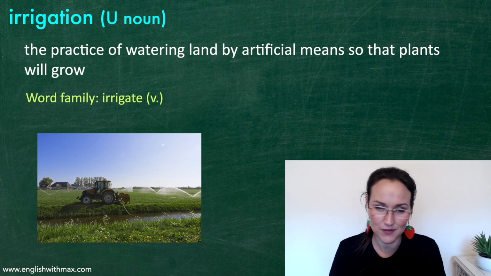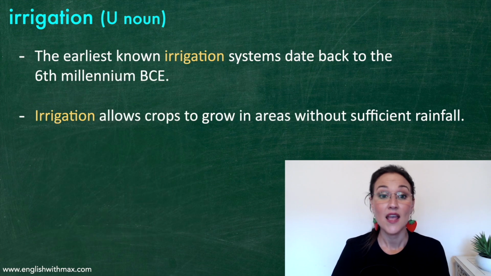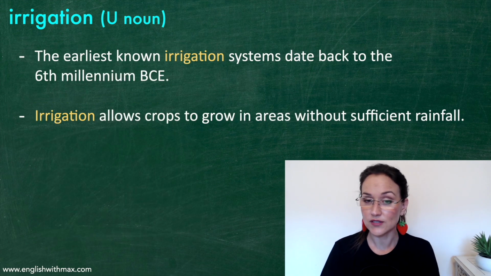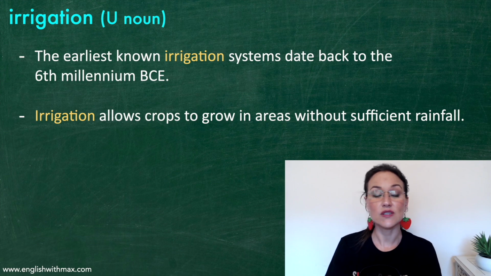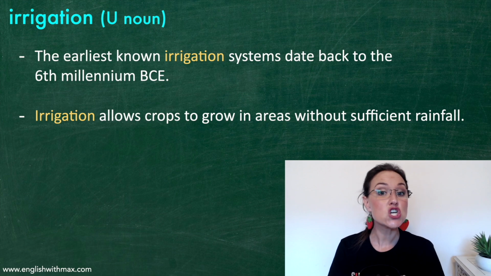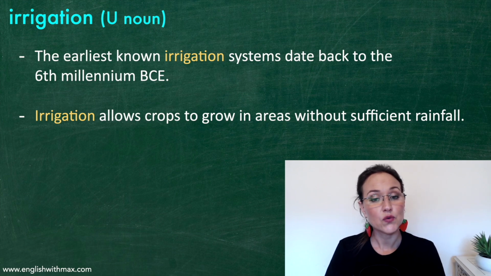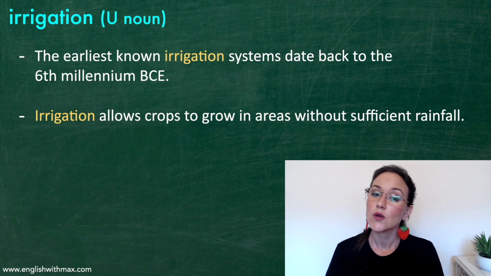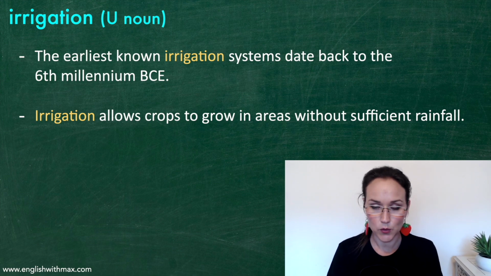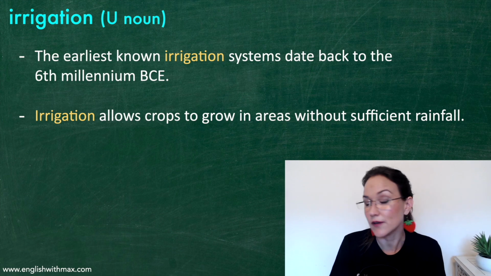It's the same activity. The earliest known irrigation systems date back to the 6th millennium BCE, a long time ago. Irrigation allows crops to grow in areas without sufficient rainfall. In other words, in places where there's not enough rain.